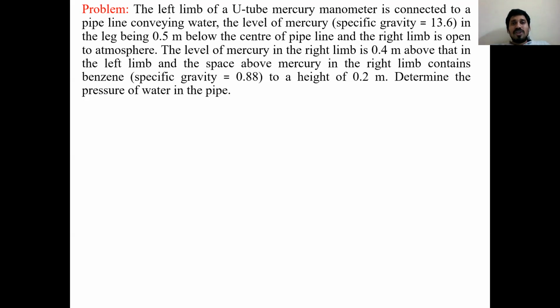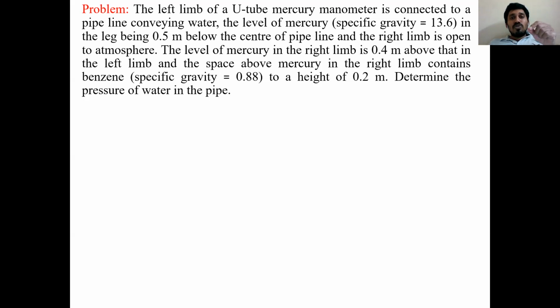The level of mercury in the right limb is 0.4 meters above the level of mercury in the left limb. Compared to the left limb, we have to move 0.4 meters above, then you will see the mercury level in the right limb.